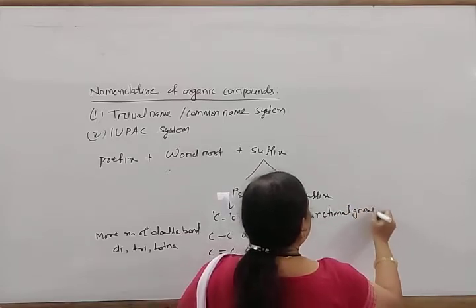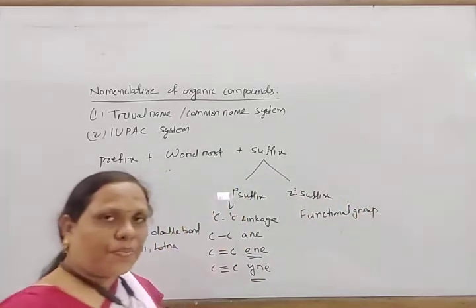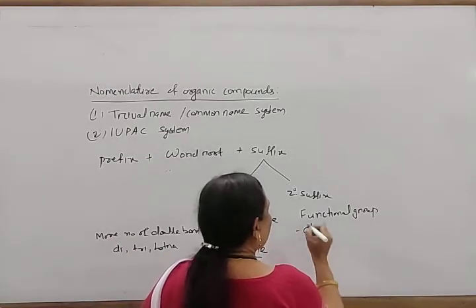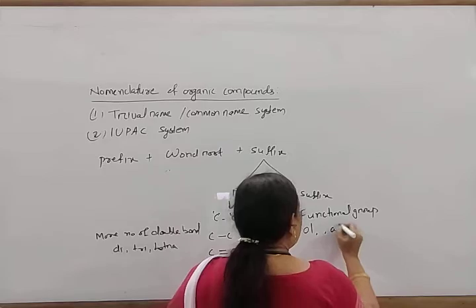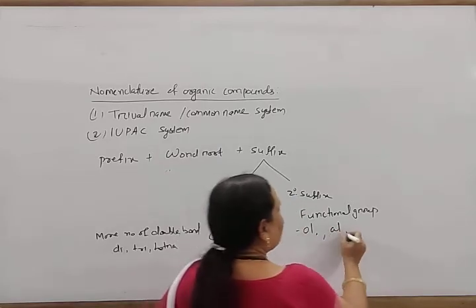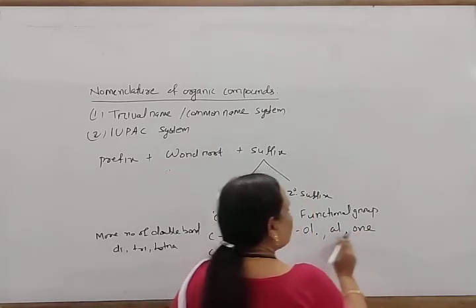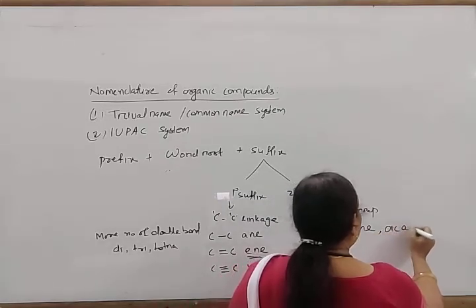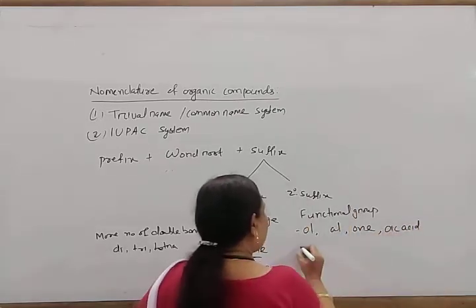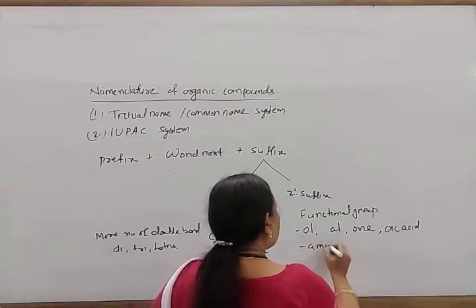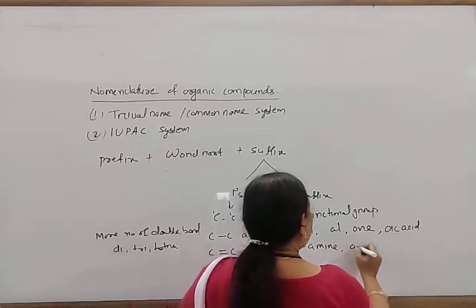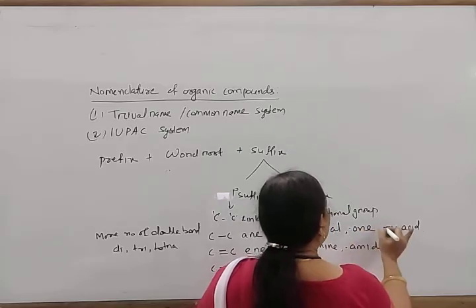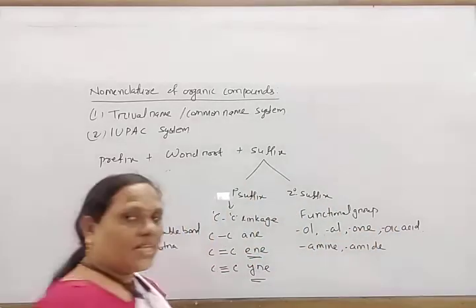When we write the secondary suffix, for alcohol we use OL, for aldehyde we use AL, for ketone we use ONE, for carboxylic acid we use OIC acid, for amine we use amine, and for amides we use amide. These are some functional groups.